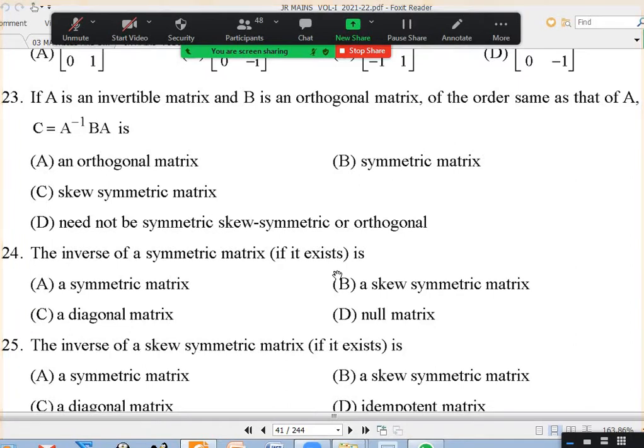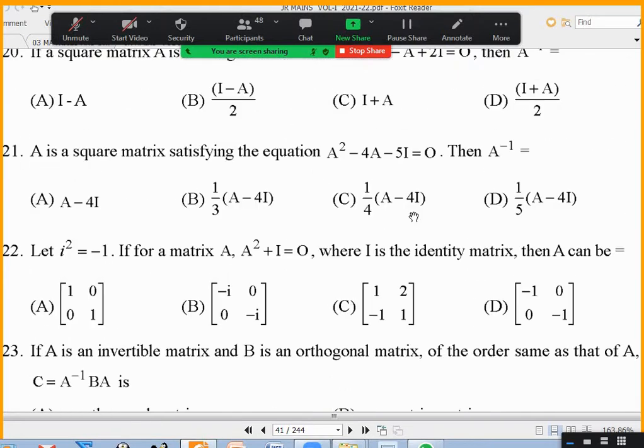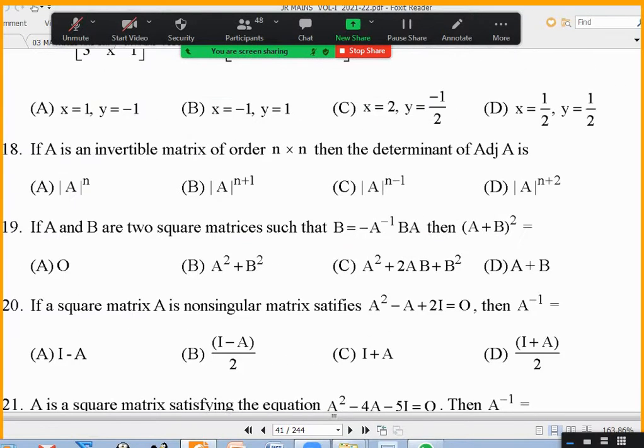Sir, an invertible matrix is a matrix which has an inverse, no, sir? That's all, no, sir? Yeah. Whenever the determinant is not equal to 0, it will have an inverse. That matrix is called an invertible matrix. Okay. So here one or two words about orthogonal matrix and all came. So maybe I will talk about it. This is the mains material fully. Yes, I can just go from the beginning.